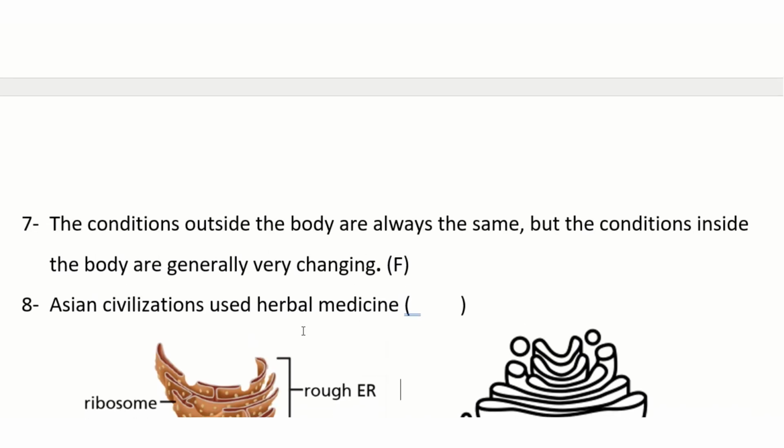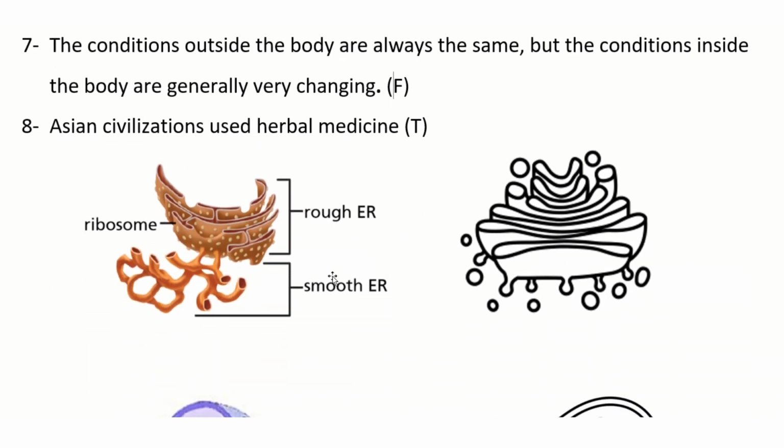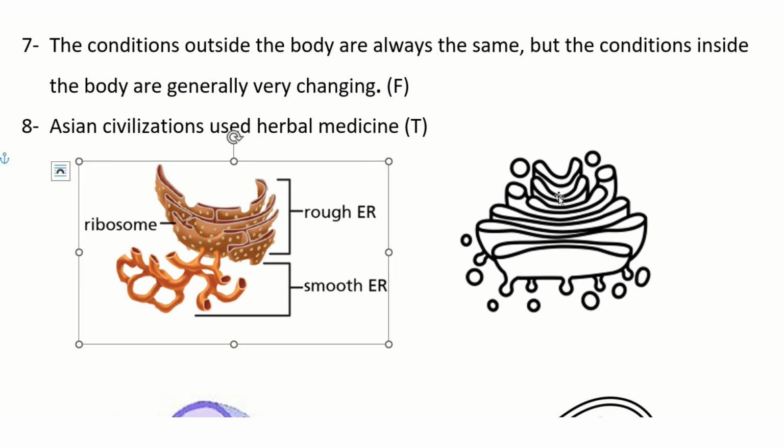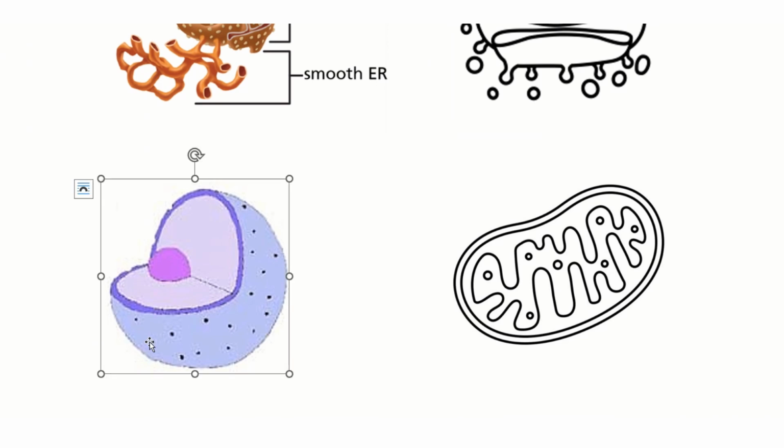Asian civilization used herbal medicine. Yes, this is true. So here we have their names. This is the ER, this is the Golgi apparatus, this is the nucleus, and this is the mitochondria.